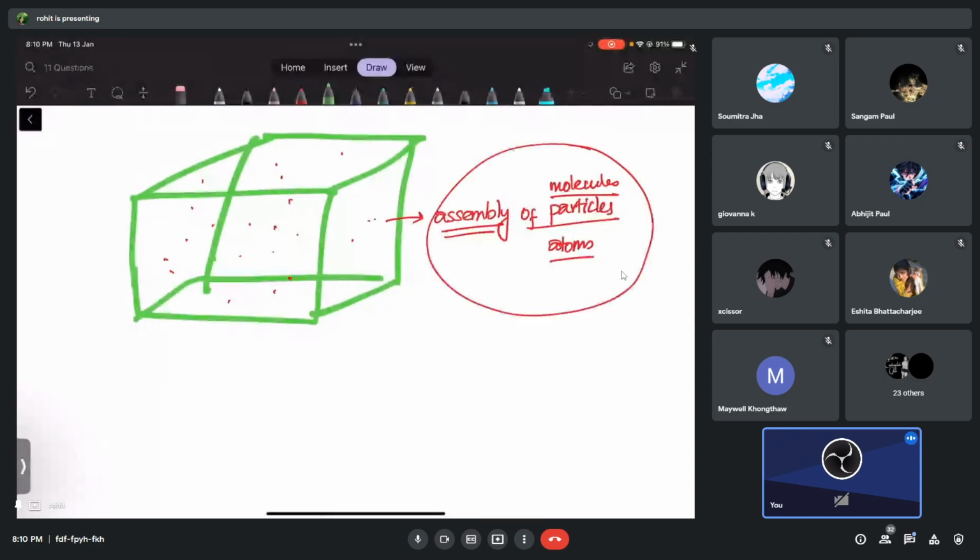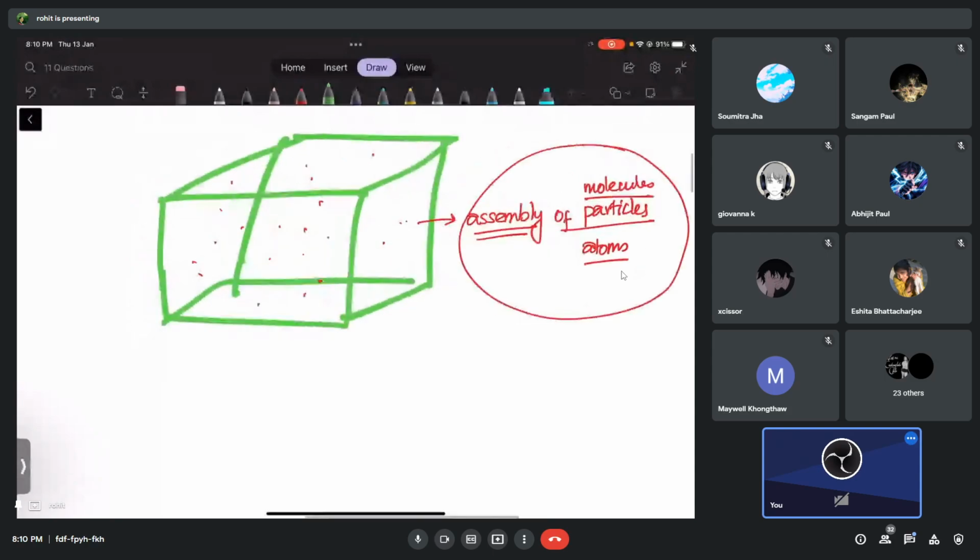Do you agree that these gases that I have drawn, will their properties change or not if I supply them heat? Just ask yourself, can they gain heat or not? Can they gain heat? Yes. Can they lose heat? Yes, sir. So that means they can interact with heat, they can make use of heat.